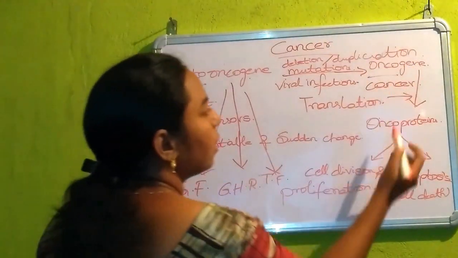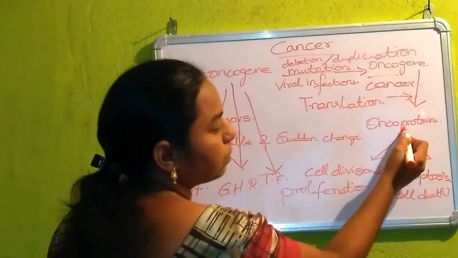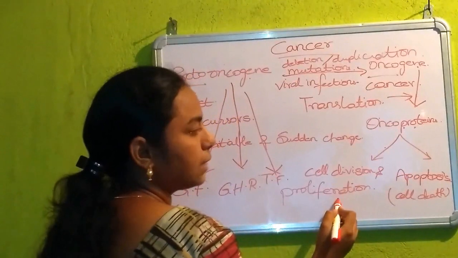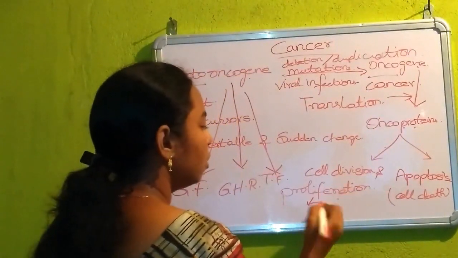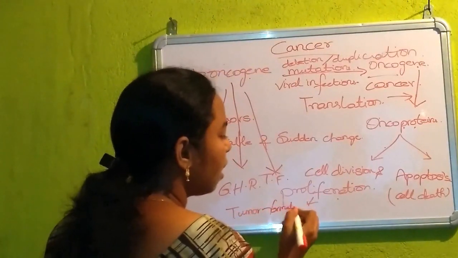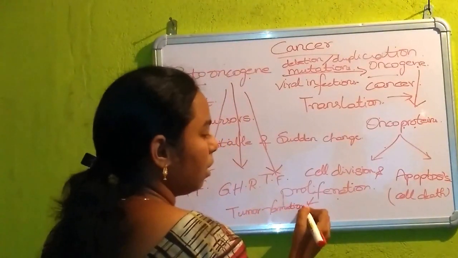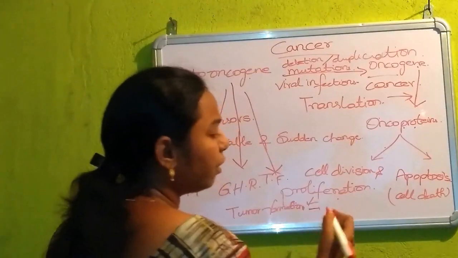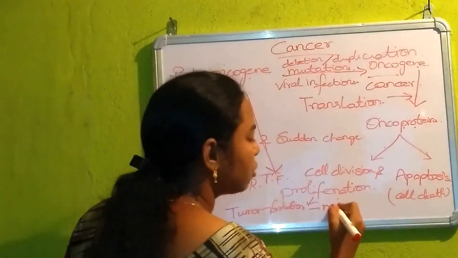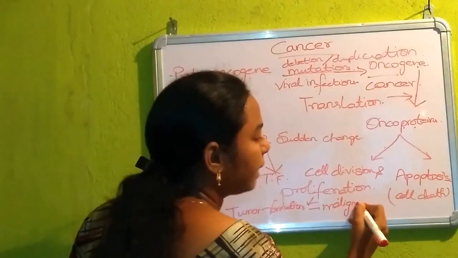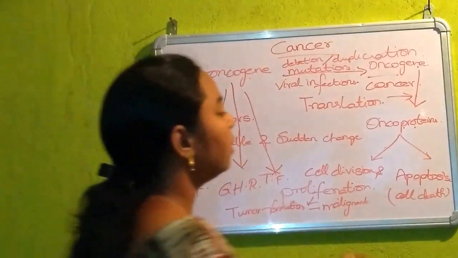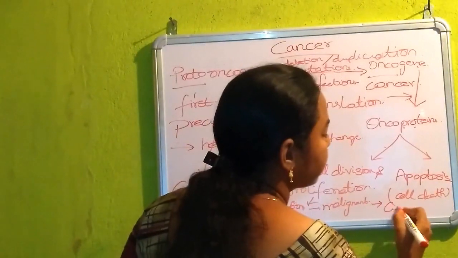This oncogene produces the oncoproteins. This helps in the proliferation of cell division, and this leads to tumor formation. Tumor means an undifferentiated and uncontrollable huge mass of cells. This tumor later leads to a malignant one. The term malignant means harmful or dangerous. Later this malignant tumor ultimately leads to cancer.